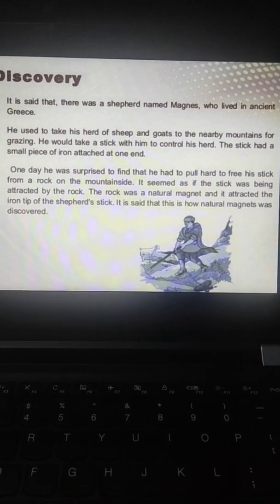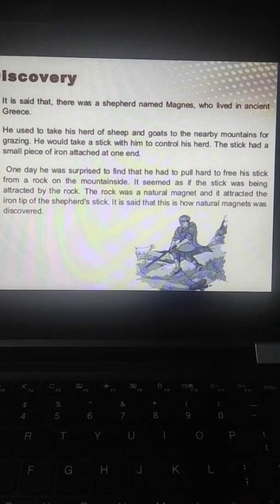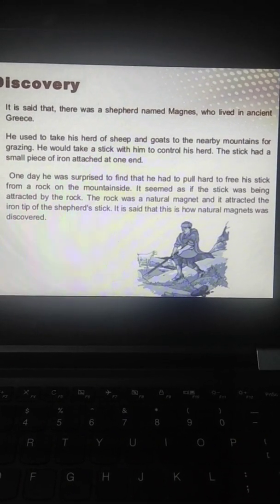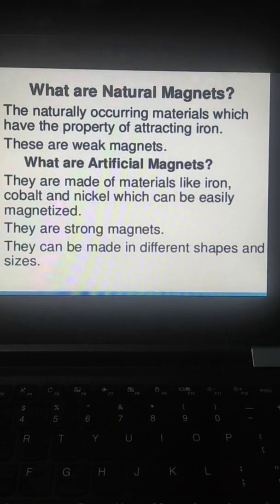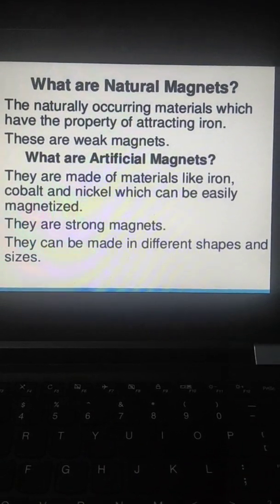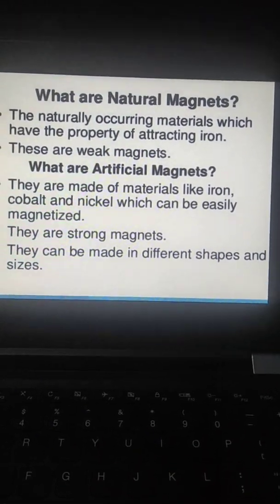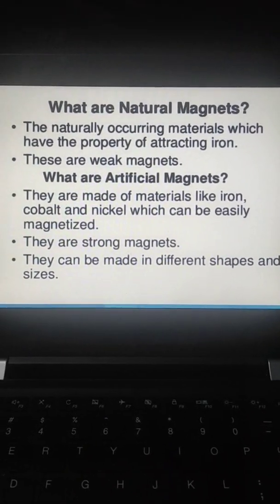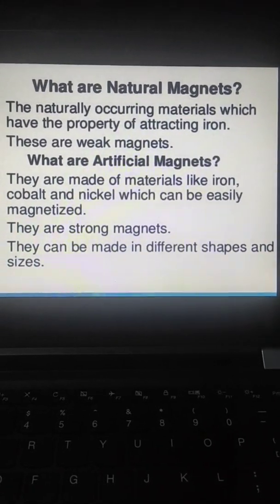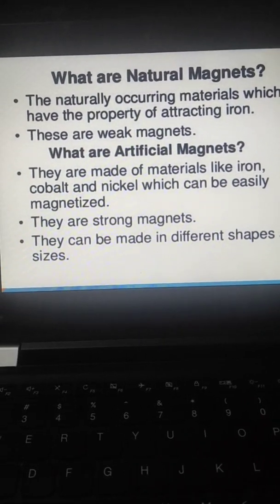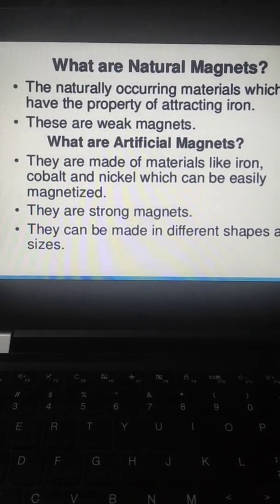So the word magnet originated from the name of the town Magnesia, which is a district in Asia Minor where a large amount of magnetite is found. And later on it was found that the magnetite, when suspended freely, rests in a specific direction, and because of this property the natural magnet was called lodestone.